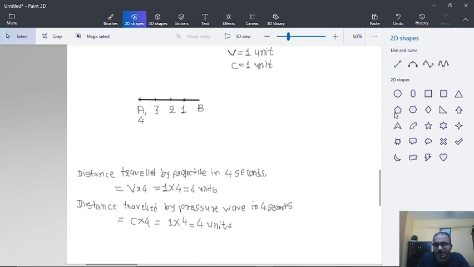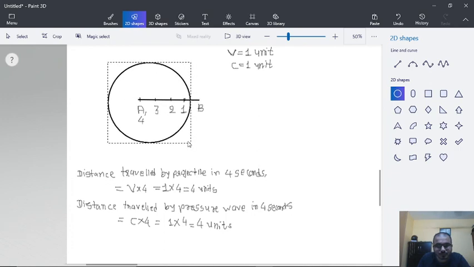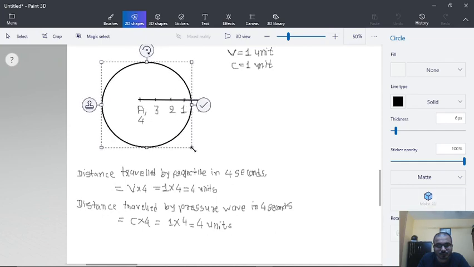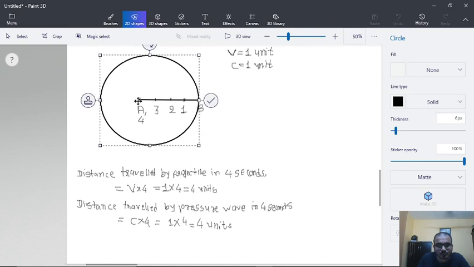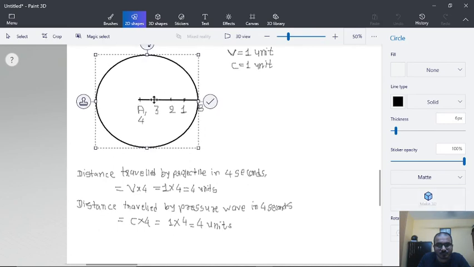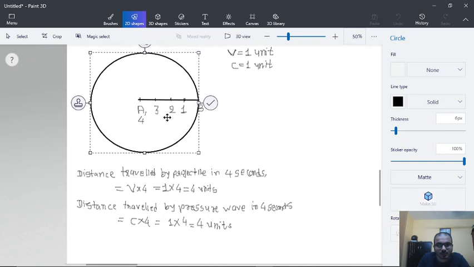So we can draw it in this way. Almost like this.